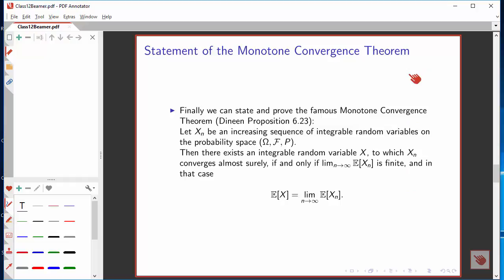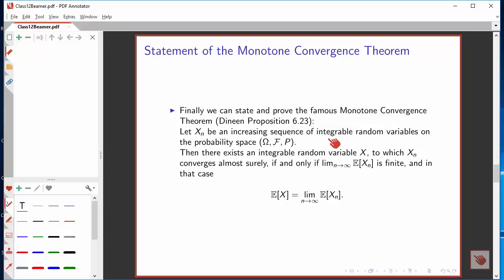Now I'm in a position to state the monotone convergence theorem. This is one of the two famous theorems of Lebesgue integration, the other being the dominated convergence theorem, which you'll meet next week. So we've got an increasing sequence of integrable random variables on a probability space.